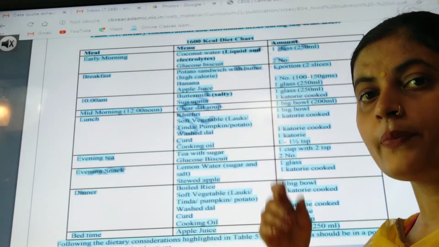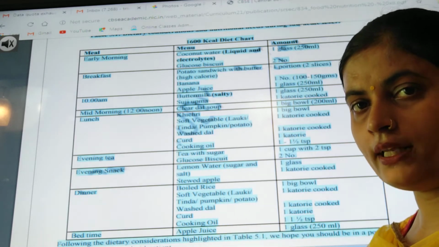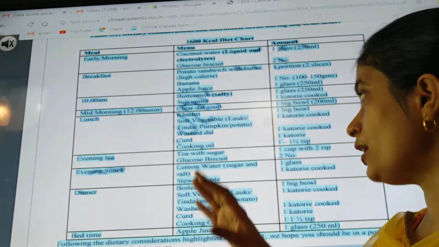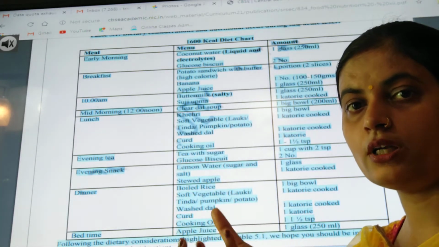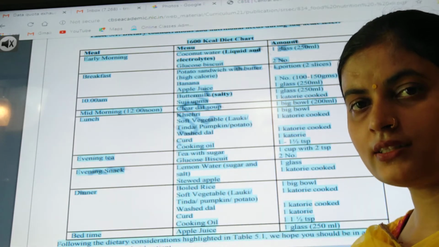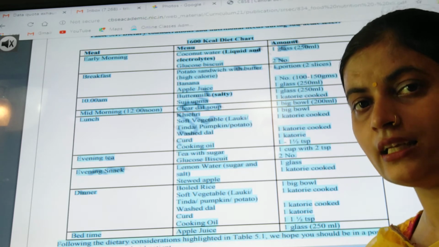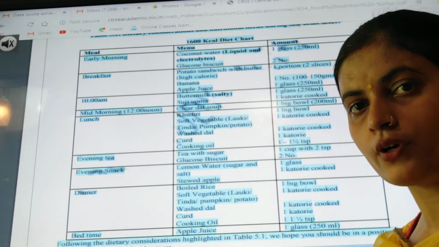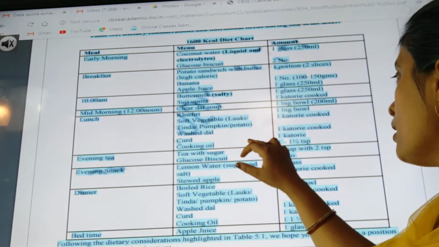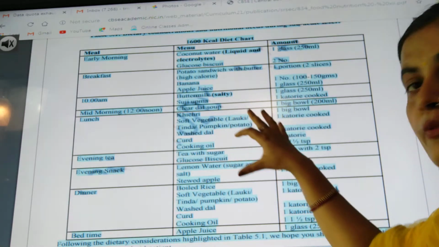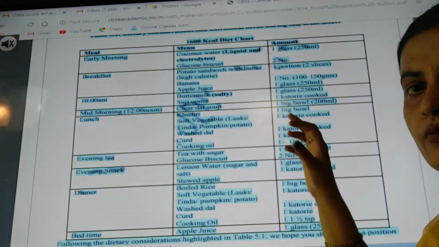Then cooking oil, that means you should not avoid oil here, you have to use oil. And cooking oil doesn't mean you give the person oil to drink. It means oil should be used in making the food. You can even substitute ghee, which is better for your body, that can also be given. After that, how much amount would that be?